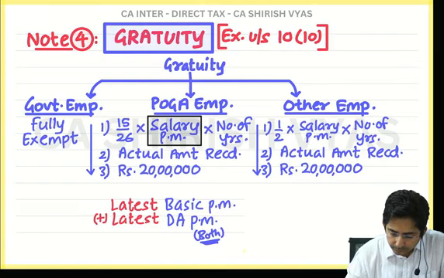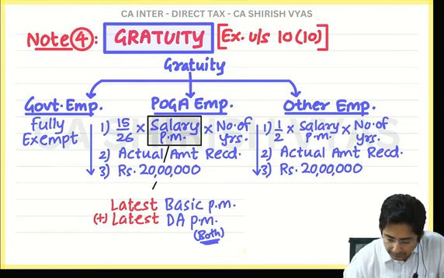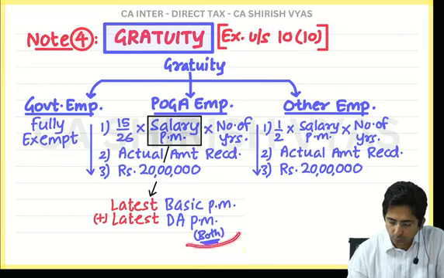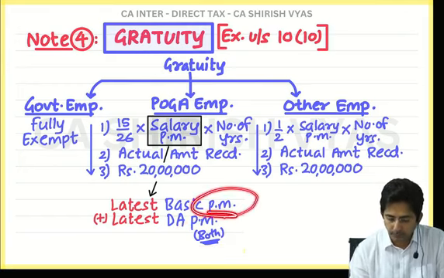Latest basic per month. You will have to take latest basic salary per month and latest dearness allowance per month. In bracket what I have written? Both means whether in terms or not in terms. And notice here it is per month.